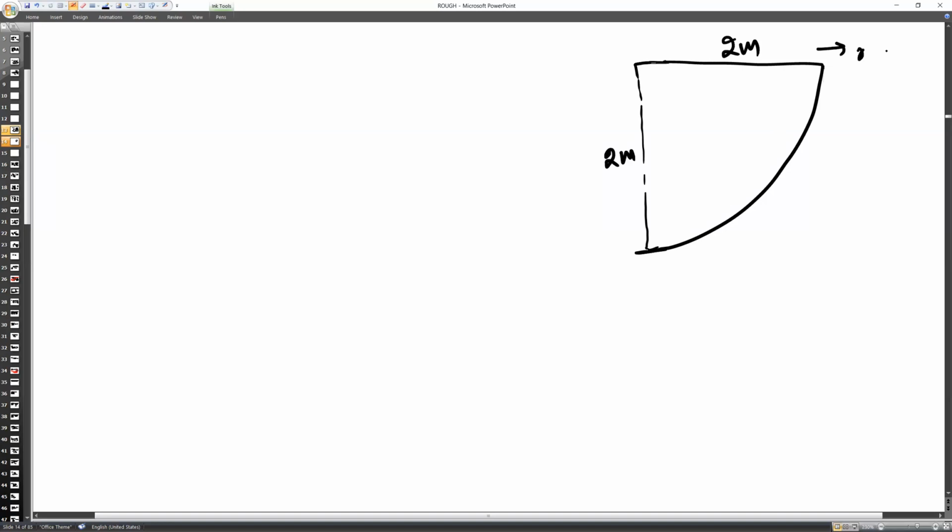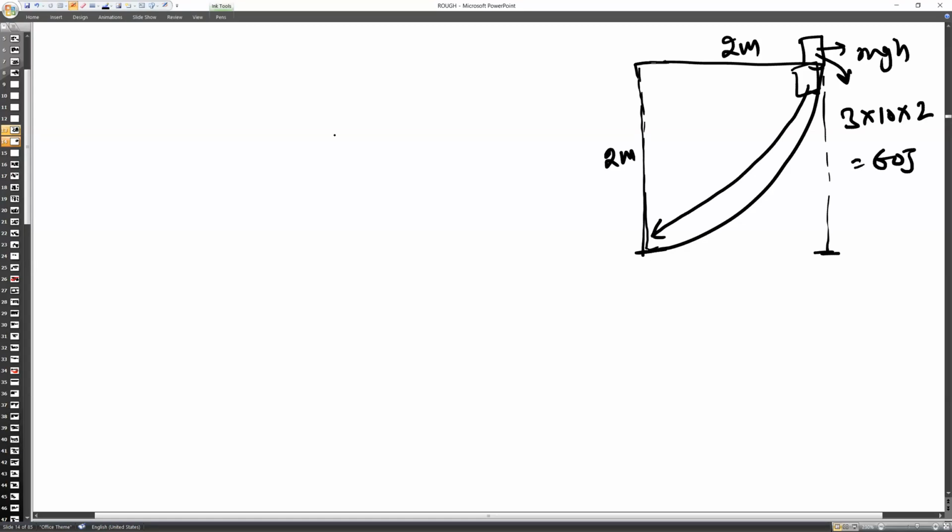Here it will have mgh. M is 3, g is 10, and height is 2 meters. This height is considered the perpendicular height, so it is 2 meters. So it will be 60 joules. But the question says it is moving this way and starts from rest. Since it starts from rest, its initial kinetic energy will be 0 because the initial velocity is 0. When it comes down, it has only 4 meters per second speed.